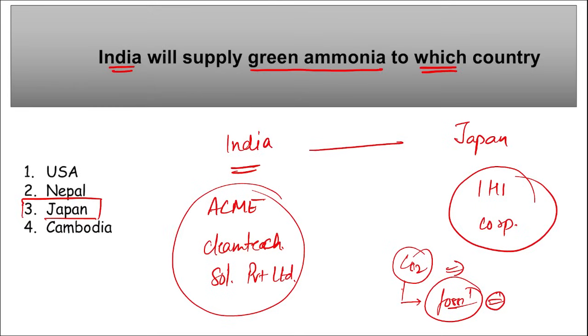When we burn these fossil fuels to generate electricity, carbon dioxide is released. To avoid that, this green ammonia will be supplied by India to Japan. If we talk about ACME Clean Tech, who is the chairman and managing director here? Manoj Upadhyay, and the headquarters is in Gurugram, Haryana.